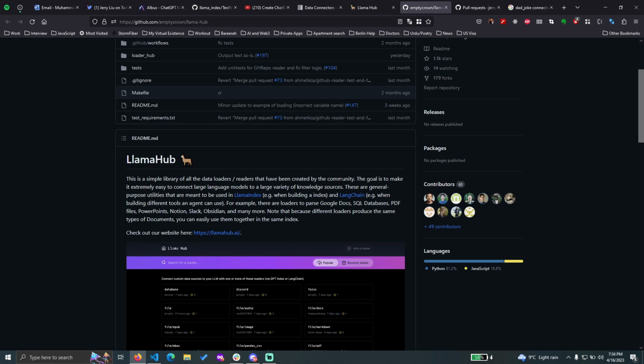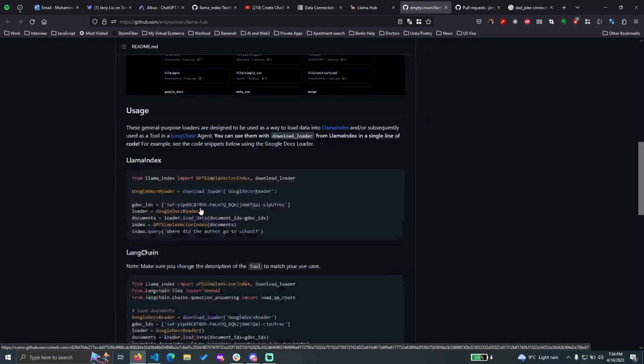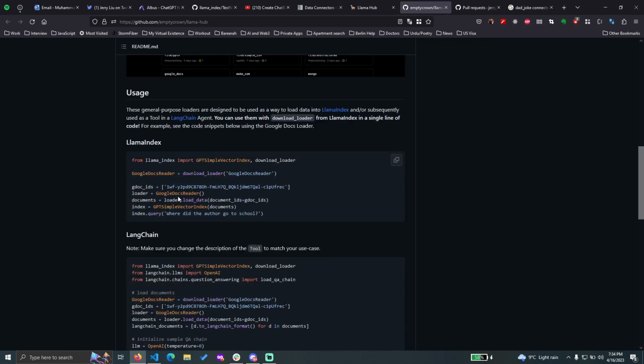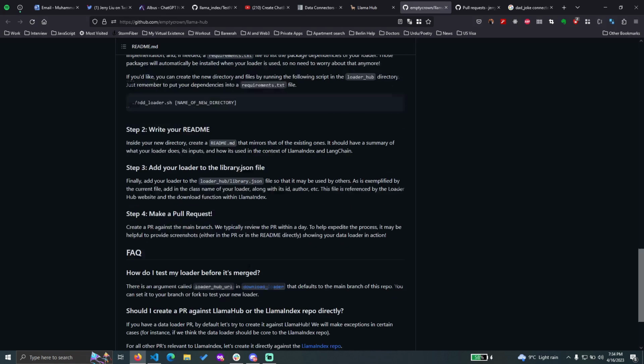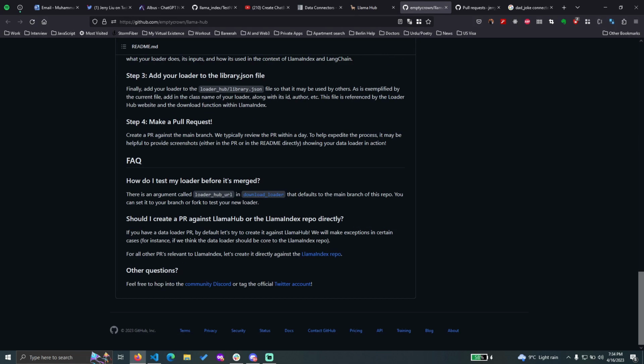Oh yes, let's see, add a loader. So you can create your own loaders. This is really interesting. I think मैंने अपनी ज़िंदगी में बहुत integrations किए, so creating a loader would be a really nice thing. I think I would do that. At least this will give me a deeper understanding of how it is working.